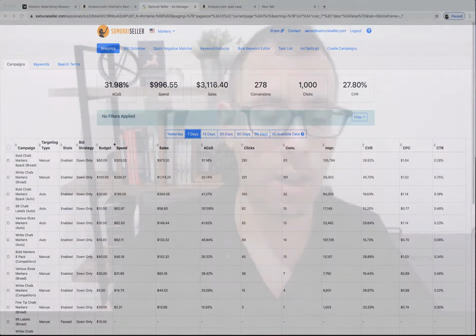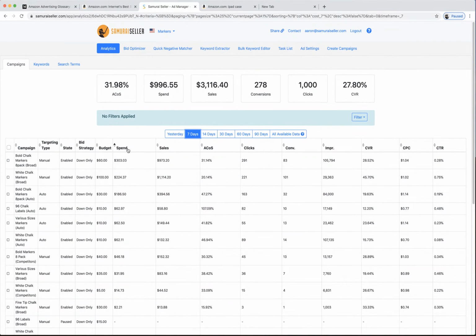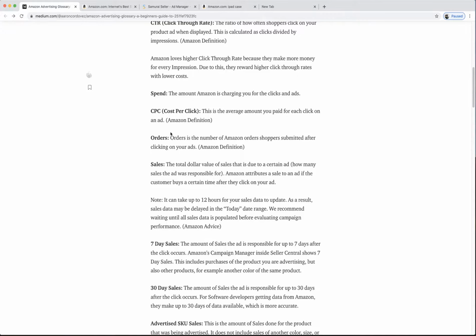Amazon is cheap. They don't want to spend money data processing this stuff. So they give the data out to the developers, but they don't give it in their platform. They only give 7 days on their platform. And you can actually press a little question mark in Seller Central and they'll tell you it's 7 days. Okay, 7-day sales, which we're going to get to. But on Samurai, it's 30-day sales. Okay, I hope that made sense.